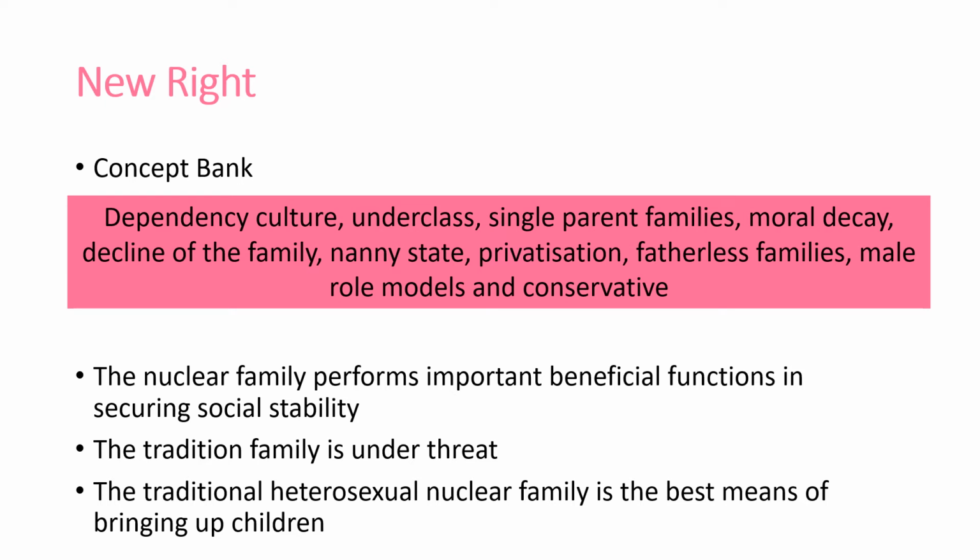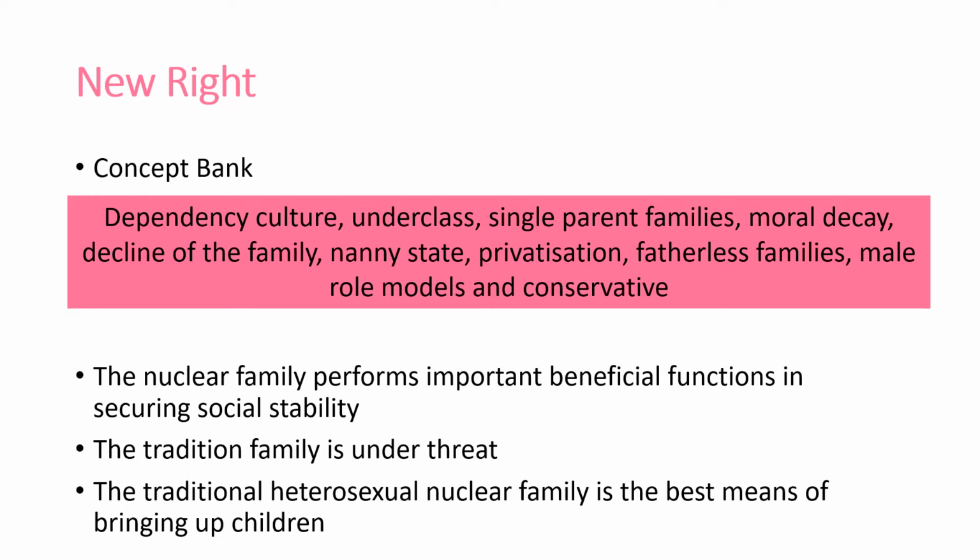Next, we have the New Right. Now, New Right again as a theory developed out of functionalism. Now, this is more political, so it is associated with the Conservative Party, it is associated with right-wing politics. They see the family as having functional benefits for society, a source of stability, and that is mirrored with functionalism. The only difference here is that New Right prefer traditional nuclear families. Traditional heterosexual families are the best way of bringing up children. This does mirror a little bit of functionalism.